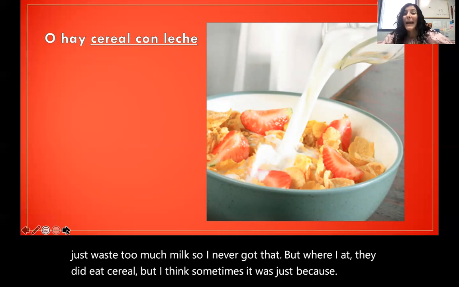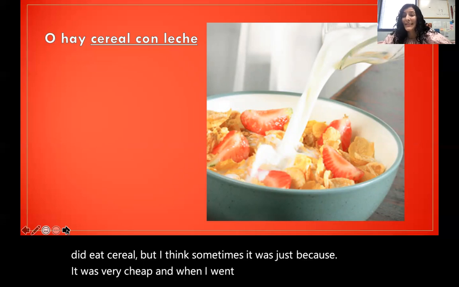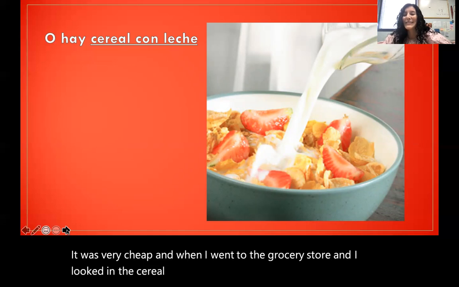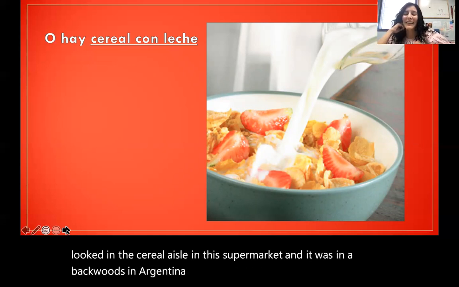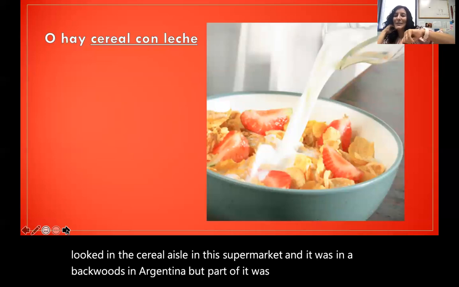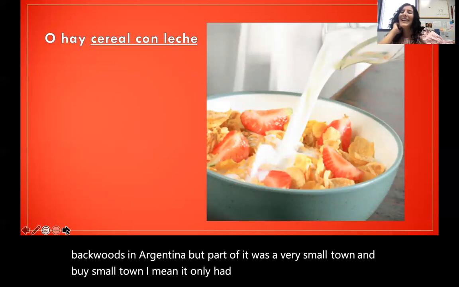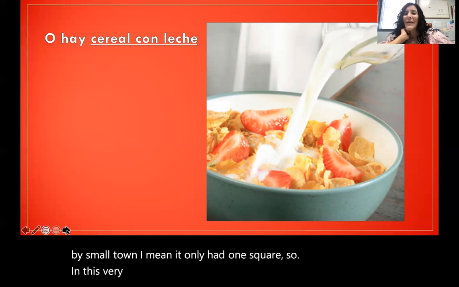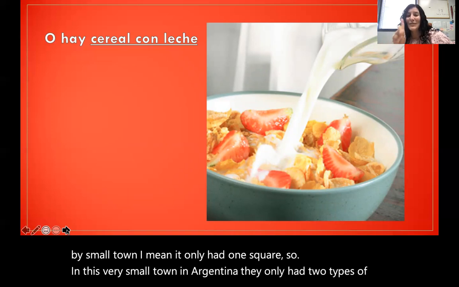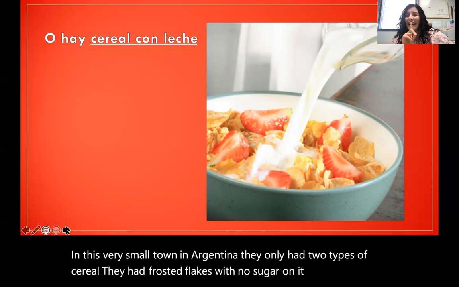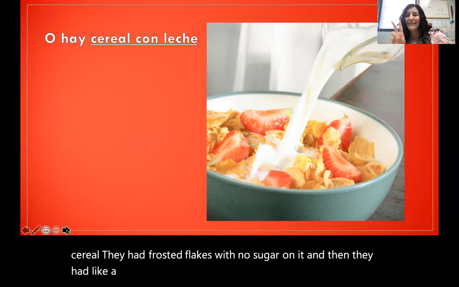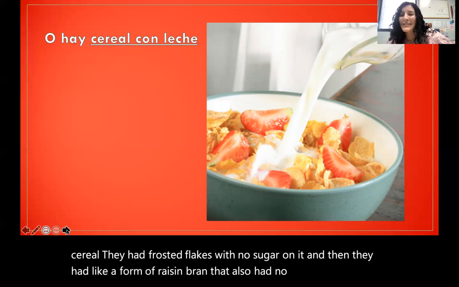When I went to the grocery store and looked in the cereal aisle in this supermarket, in the backwoods of Argentina, a very small town, and by small town, I mean it only had one square, they only had two types of cereal. They had Frosted Flakes with no sugar on it, and then a form of Raisin Bran that also had no sugar in it. And that was it.